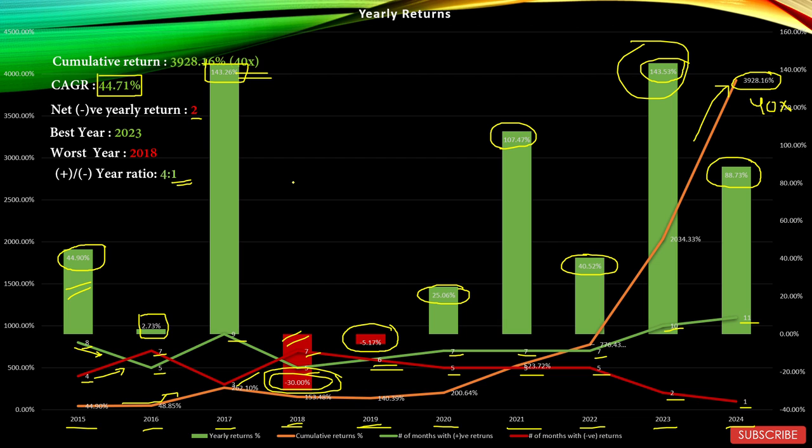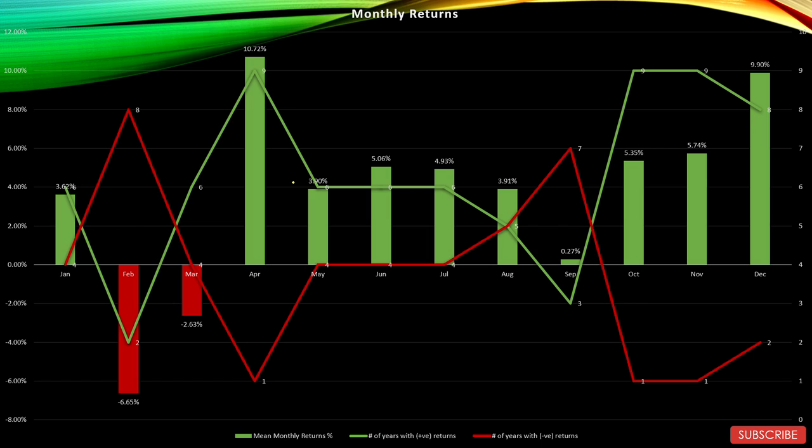Now let's see the monthly returns graph and see how it fares in terms of every month. This is the monthly returns graph, and it seems it's quite zigzag in nature. Let's see. This green bar shows the positive mean monthly returns. The red bar shows the negative mean monthly returns. The green line shows the number of years with positive returns, and red line shows number of years with negative returns. So let's start with January.